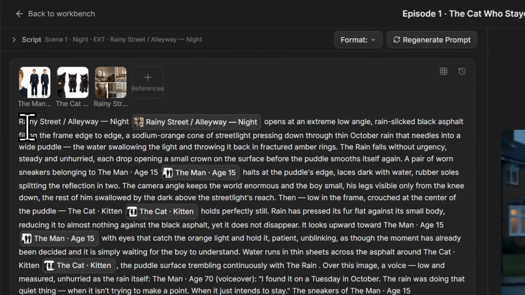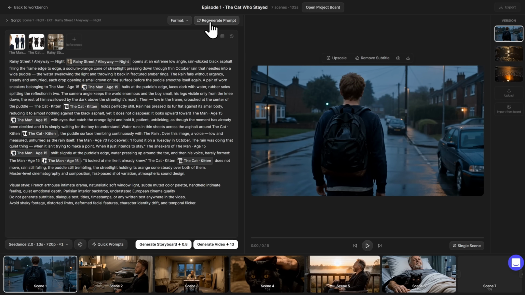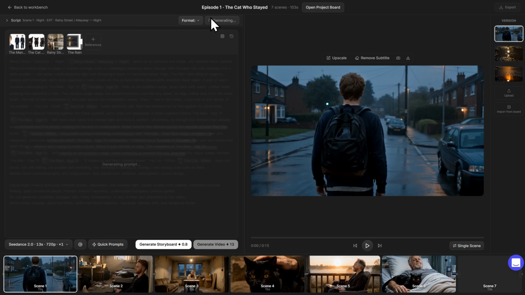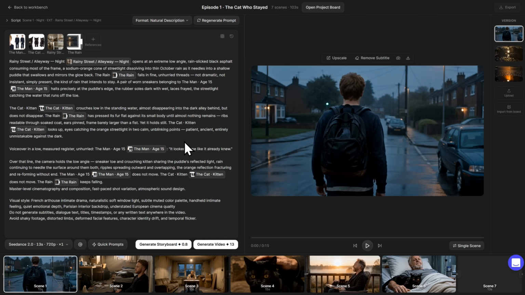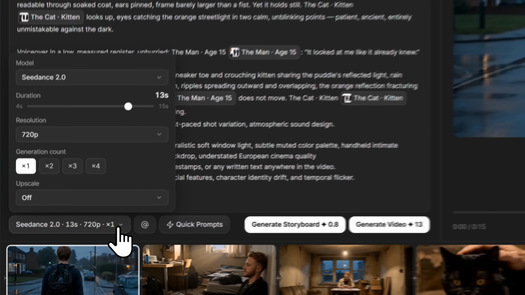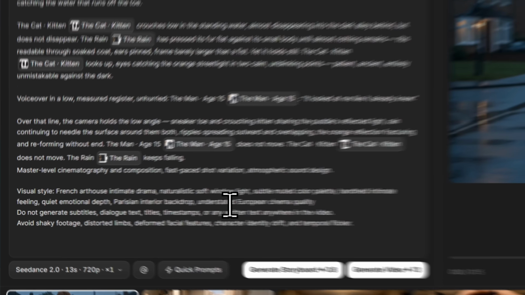So here is the detailed prompt. If you're not satisfied, regenerate the prompt as I did many times and added some of my own wording. And interestingly enough, you can also generate a storyboard. So here you see I generated my first storyboard to create a video out of that. I was not satisfied with it. Then I created another one, which I was satisfied. Here you can change the model, Seedance 2.0 or Seedance 2.0 fast, resolution, generation count, and everything.